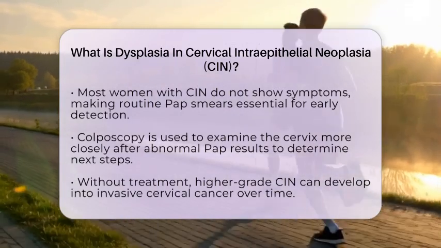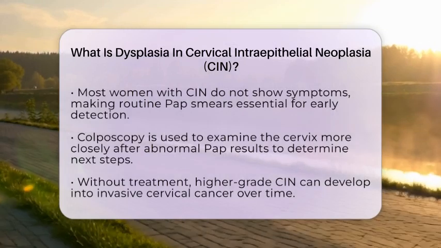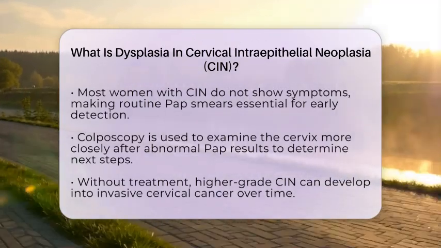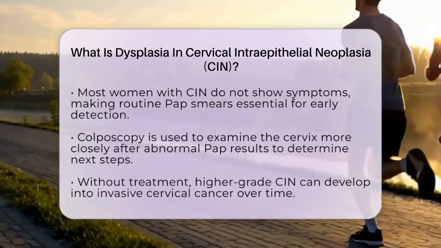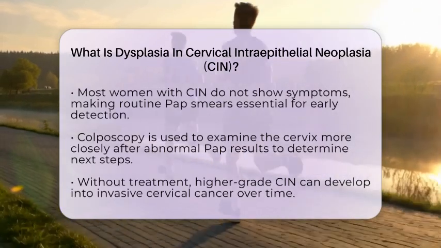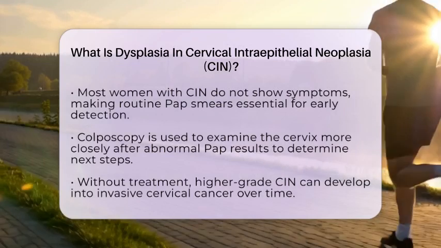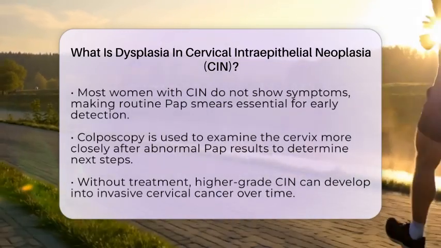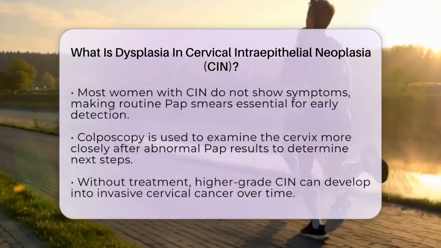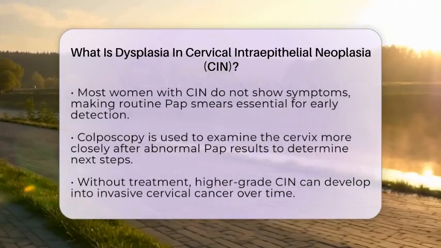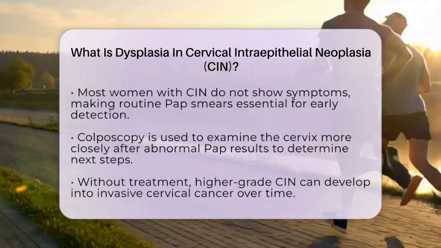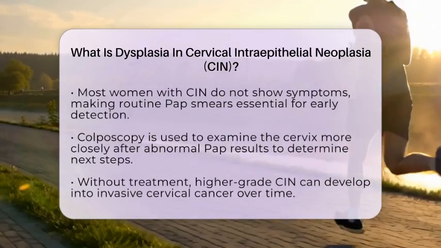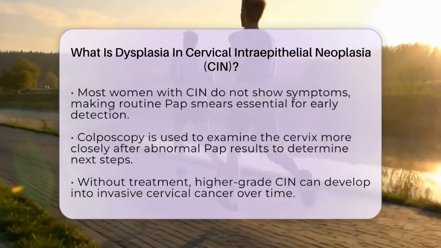Most women with CIN do not experience symptoms, which is why routine screening tests like pap smears are so important. These tests can detect abnormal cells early, often before any symptoms appear. If abnormal cells are found, a procedure called colposcopy allows doctors to examine the cervix more closely and decide if treatment is necessary. Without treatment, especially in higher grades, CIN can develop into invasive cervical cancer over several years. That's why early detection and management are vital.